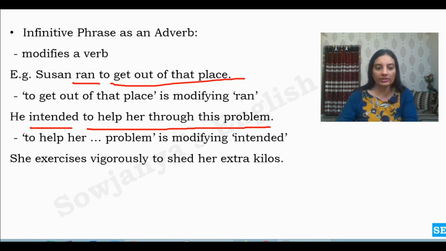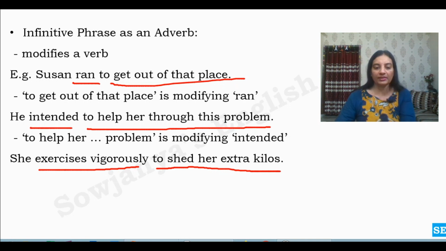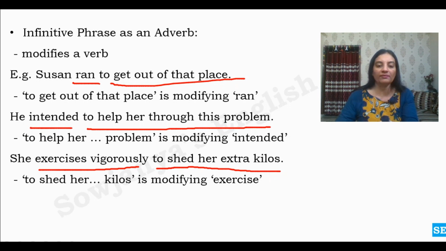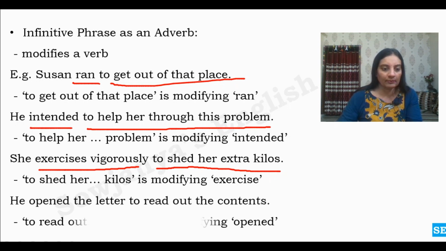She exercises vigorously to shed her extra kilos. So here, what do we see? "Exercises vigorously", this entire verb phrase, is being modified by our infinitive phrase. What was the reason behind her exercising vigorously? To shed her extra kilos. So in this way, the infinitive phrase "to shed her extra kilos" is modifying the verb phrase "exercises vigorously". Okay. It tells us what her intention is in exercising vigorously.